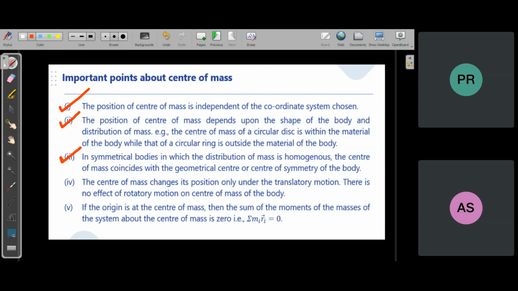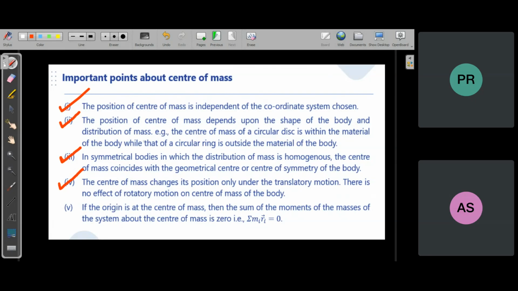The center of mass changes its position only under translational motion. So this is what I was talking about there. There is no effect of rotatory motion on the center of mass of the body.